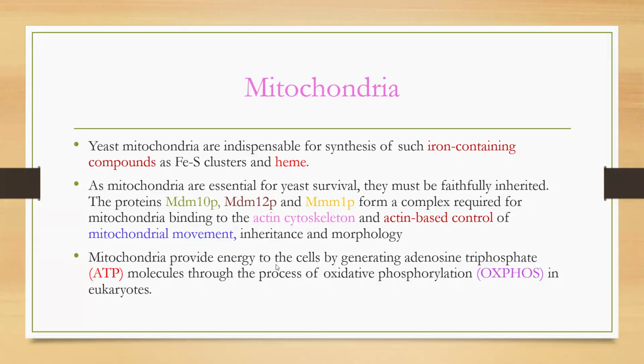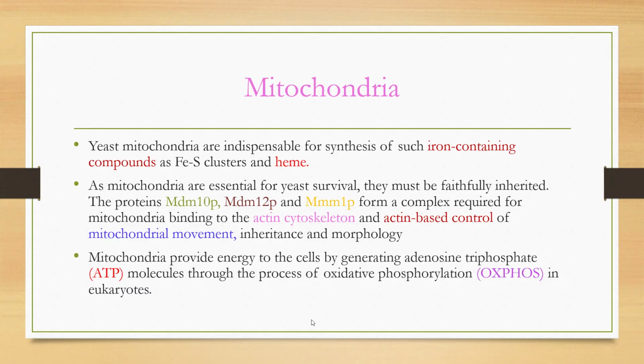Mitochondria provide energy to the cell by generating adenosine triphosphate. Adenosine triphosphate means ATP molecules through the process of OXPHOS. OXPHOS means oxidative phosphorylation. That is called OXPHOS in eukaryotes. Eukaryotes means in yeast cell. Yeast is the eukaryote. Okay, don't confuse.